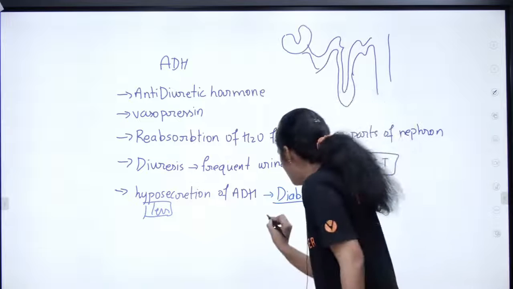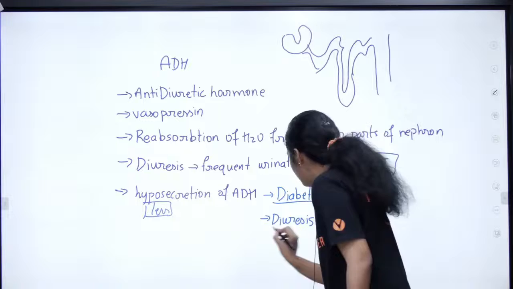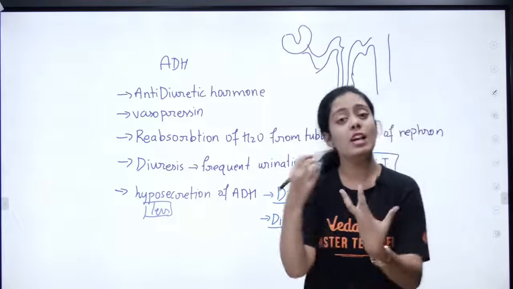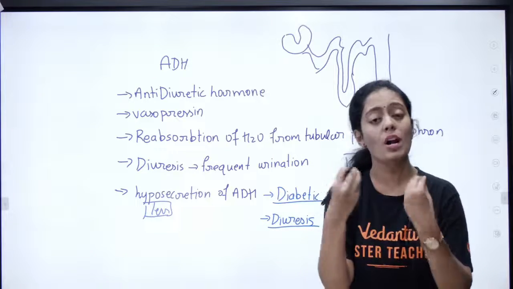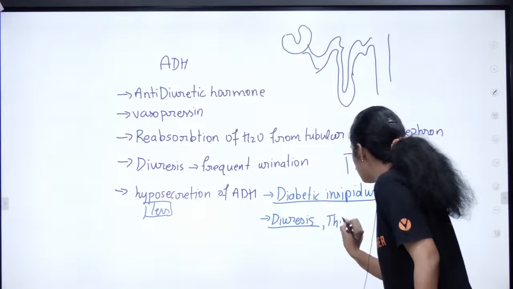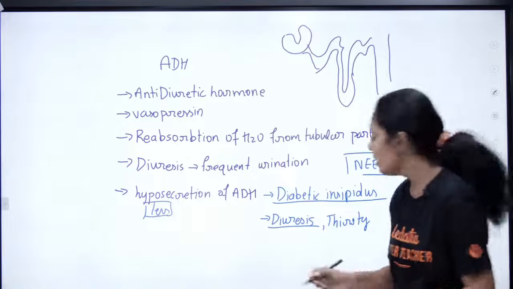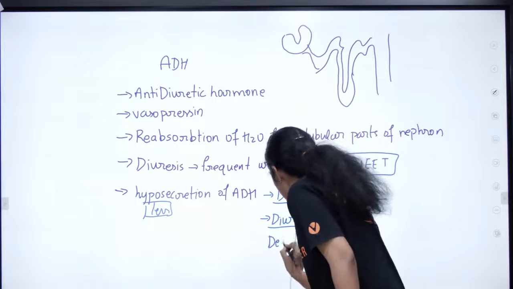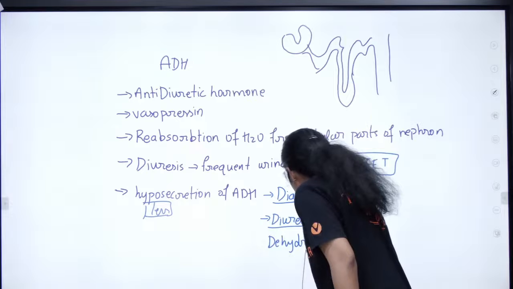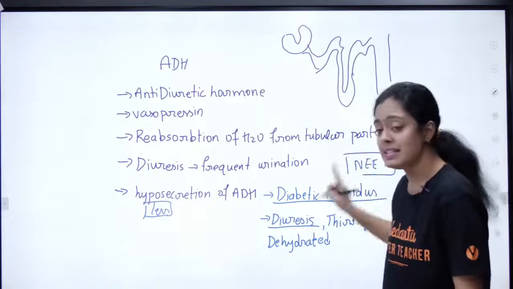So the patient will have diuresis as a symptom, with frequent urination. What happens then? The body becomes dehydrated. They will feel very thirsty, always wanting water. That is another symptom. They will get dehydrated, and all these are the symptoms of diabetes insipidus.